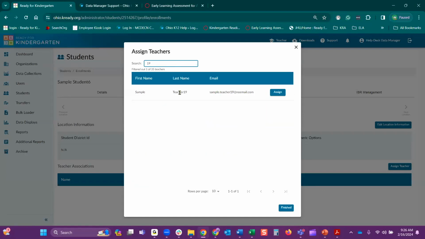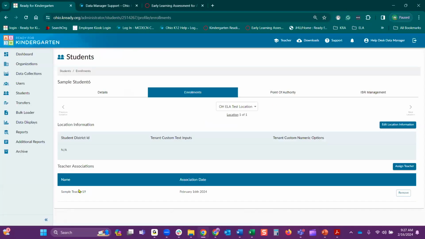I'm going to add them to my sample teacher 19. Click assign and then finished. Now you see the teacher is attached. But even though the teacher's attached, you need to do one more step in order for the teacher to see that student in their roster.